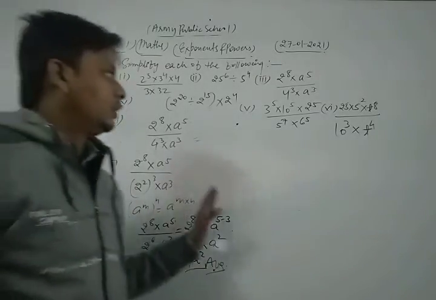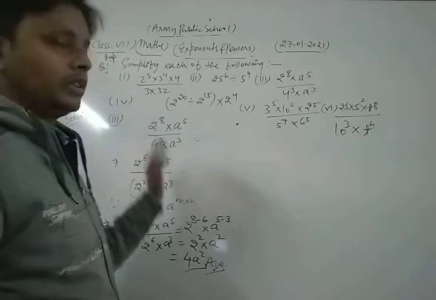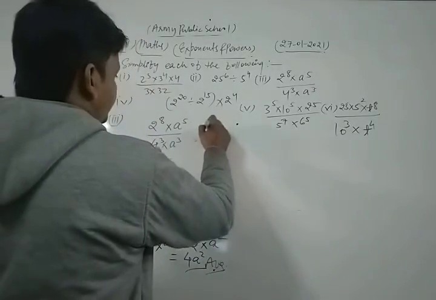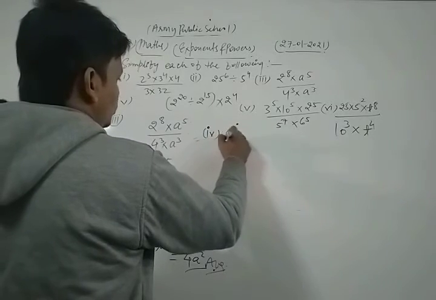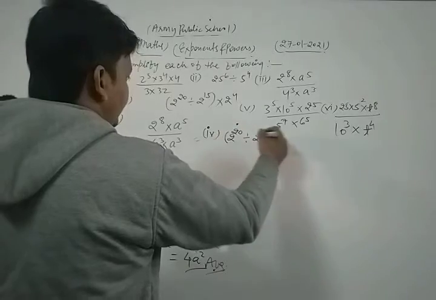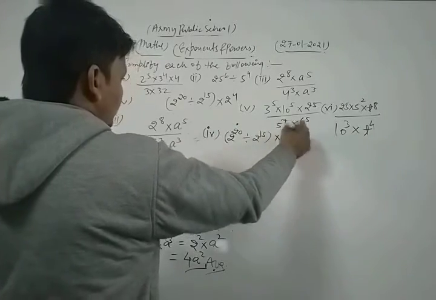Now similarly we take and solve the fourth part of this question. Let's see. The fourth part is 2 power 20 divided by 2 power 15, multiplied by 2 power 4.